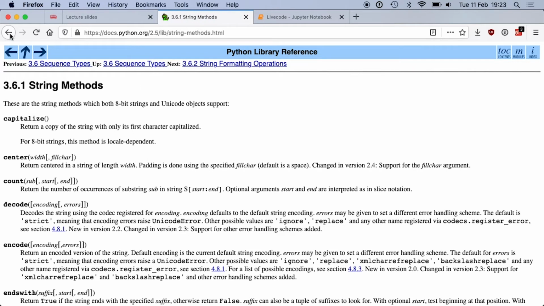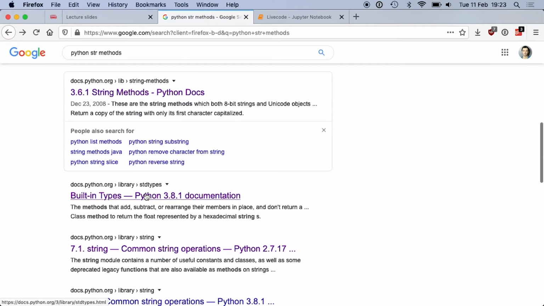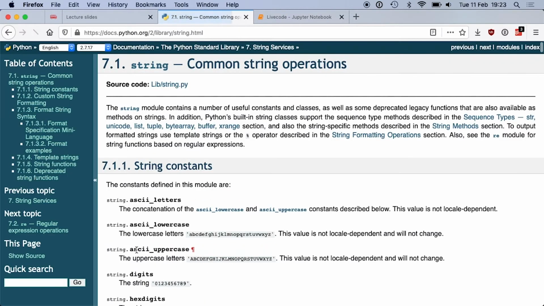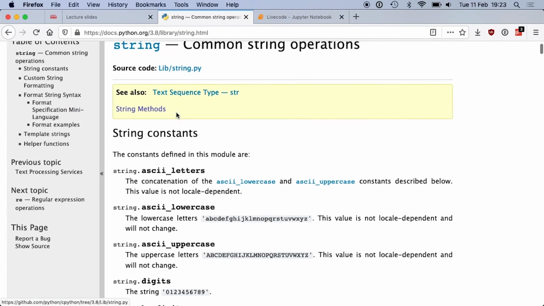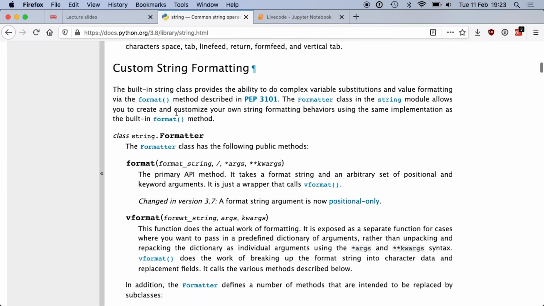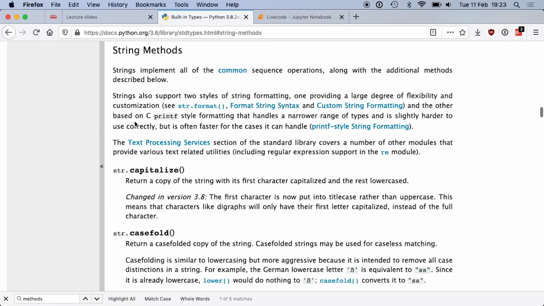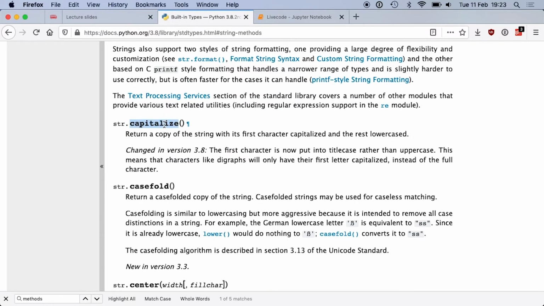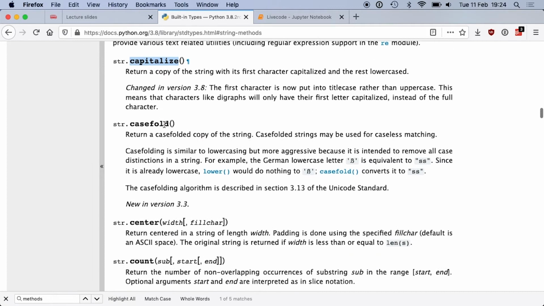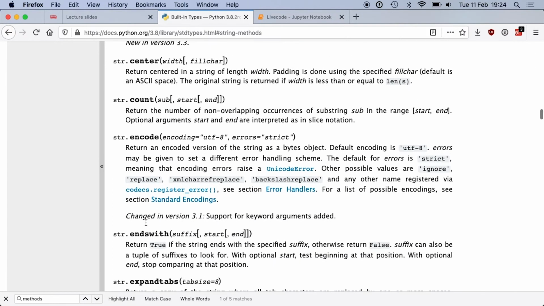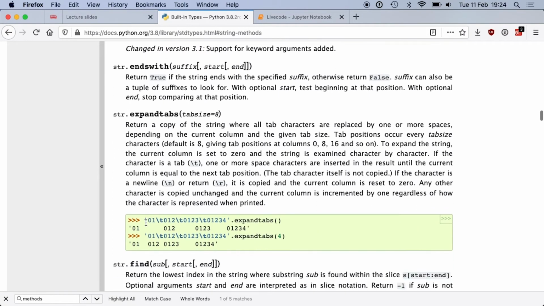Actually, this one is a bit old, it's 2.5. So if we take this one, common string operations, so 3.8, the latest one, yeah. And we should have the methods somewhere, yeah, string methods. Okay, so you see we just used capitalize, but there are more. Casefold, center, count, encode, endswith, etc., etc.